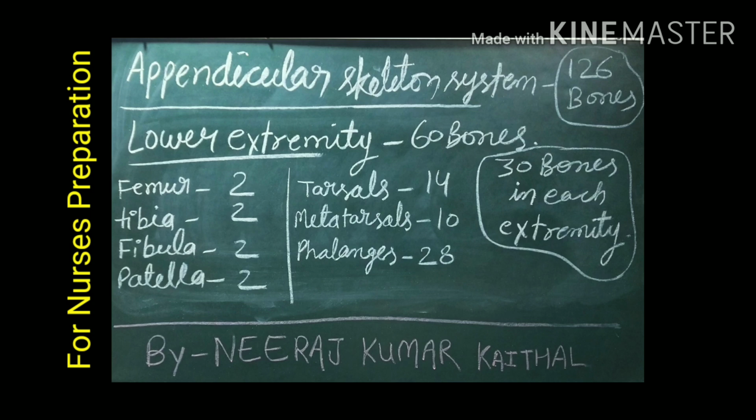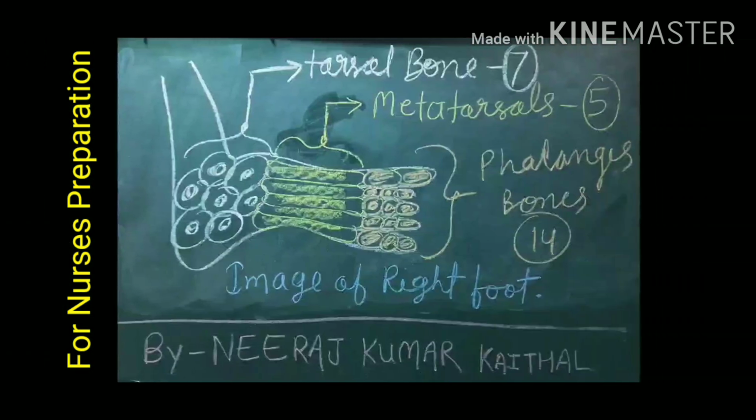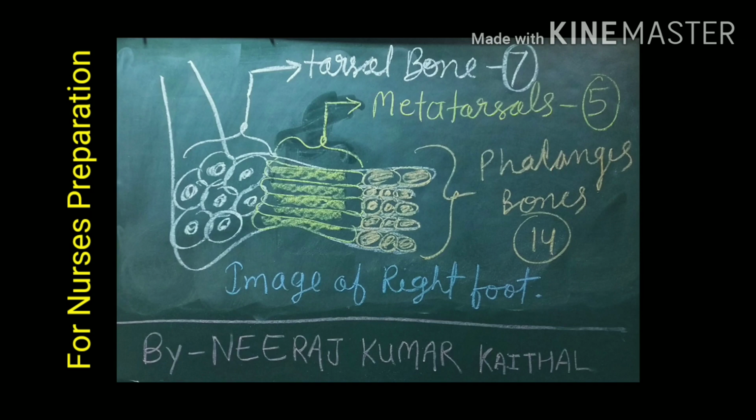The bones are 2 femur bones, 2 tibia bones, 2 fibula bones, 2 patella bones, 14 tarsal bones, 10 metatarsal bones, 28 phalanges. To clear the confusion for the location of tarsal, metatarsal and phalanges bones, we have drawn a diagram of right foot.